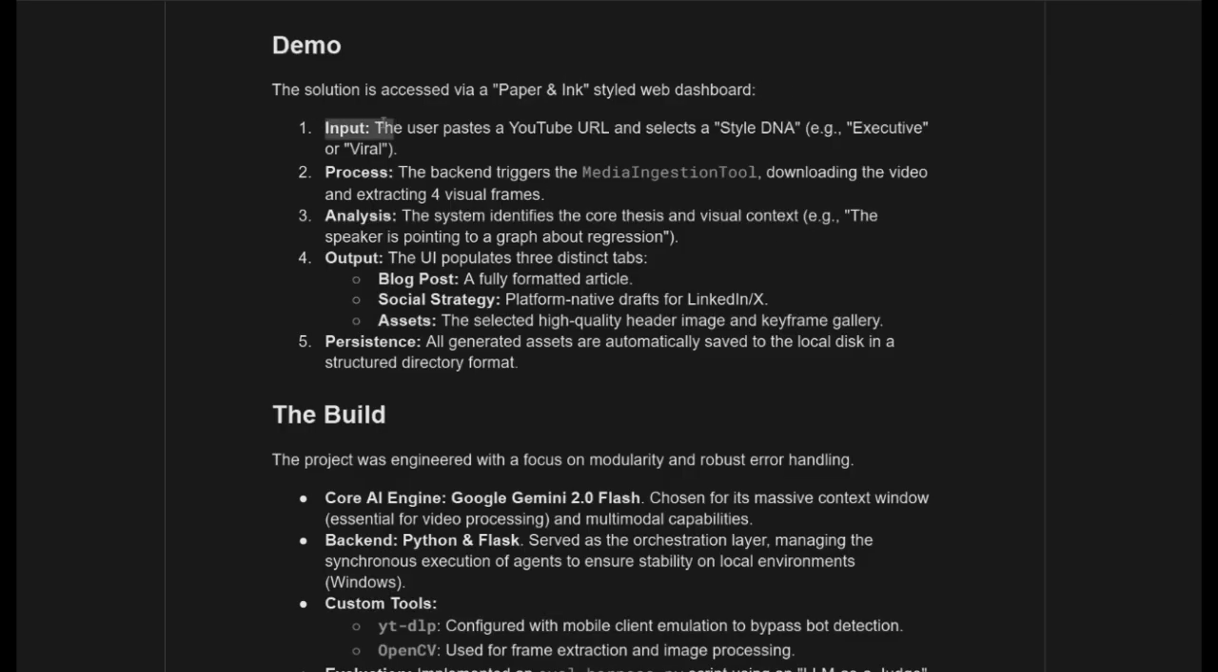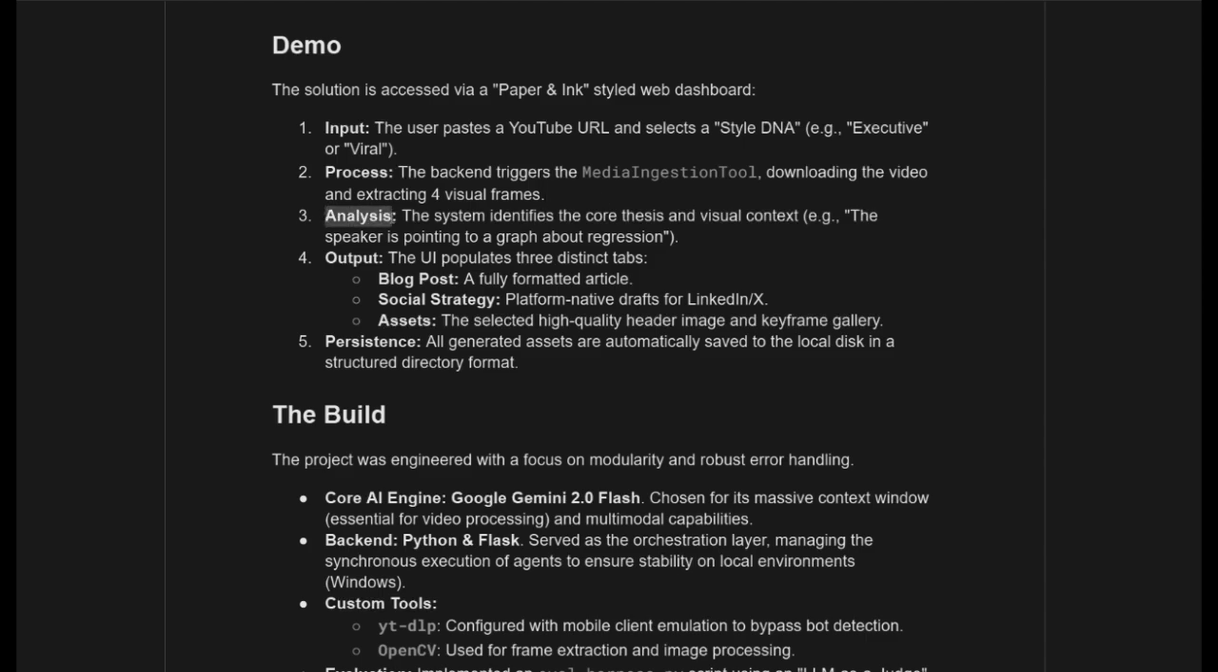There exist five components in the demo. First is the input. The user pastes a YouTube URL and selects a style DNA, for example, an executive style, a viral hook style, or a casual tone. Second is the process. The backend triggers the media ingestion tool, downloading the video and extracting 4 visual frames from the video, which will be served later as the assets.